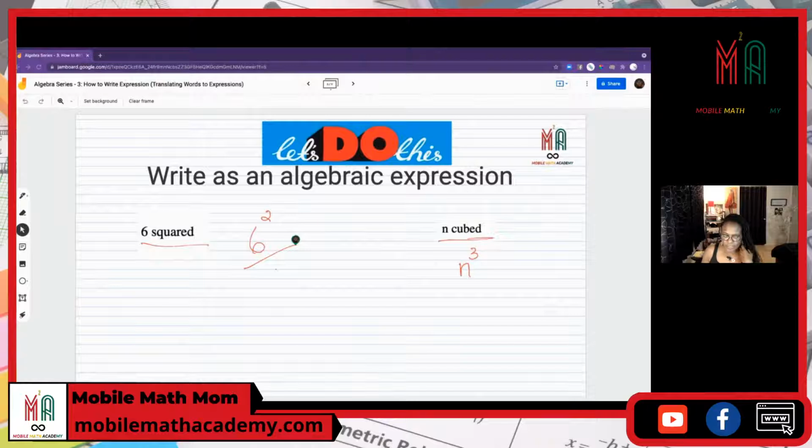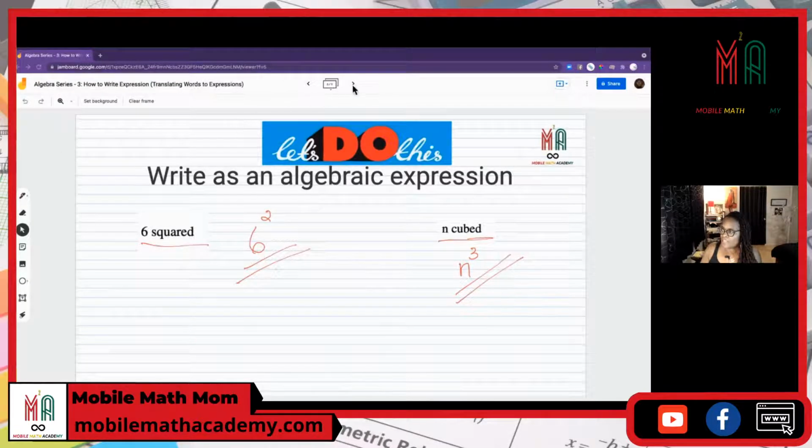This is just a numeric expression. This is an algebraic expression. And I know you're saying, well, Miss Aline, this does not have an operation. Yes, it does. N cubed does have an operation. The operation is multiplication. And that multiplication is 3 times. So that's n times n times n. It's almost like a hidden operation, but it's there. Okay.